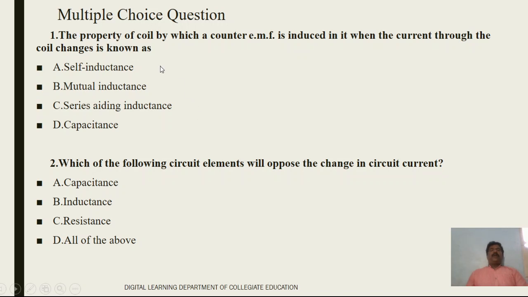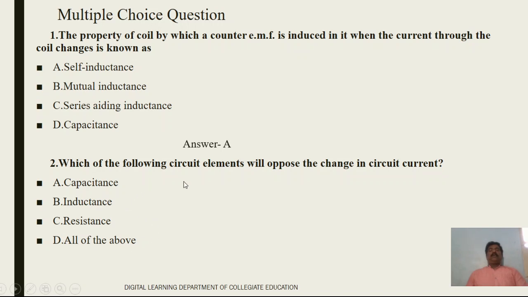The property of the coil by which a counter EMF is induced in it when the current through the coil changes is known as self-inductance. Which of the following circuit elements opposes the change in circuit current? Either capacitance, inductors, or resistors, all the above.